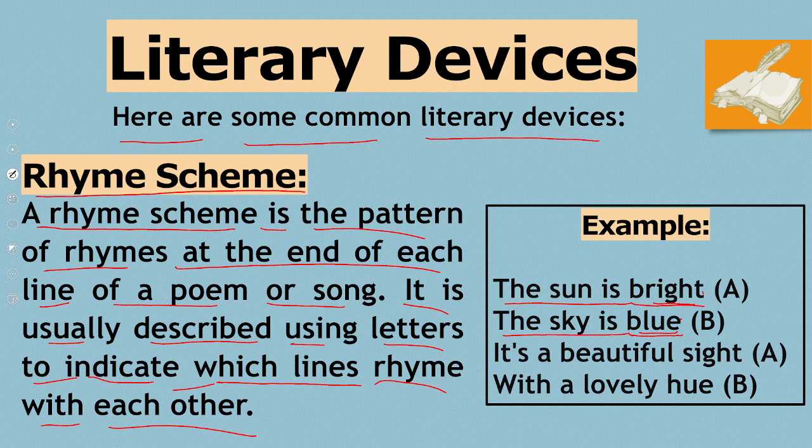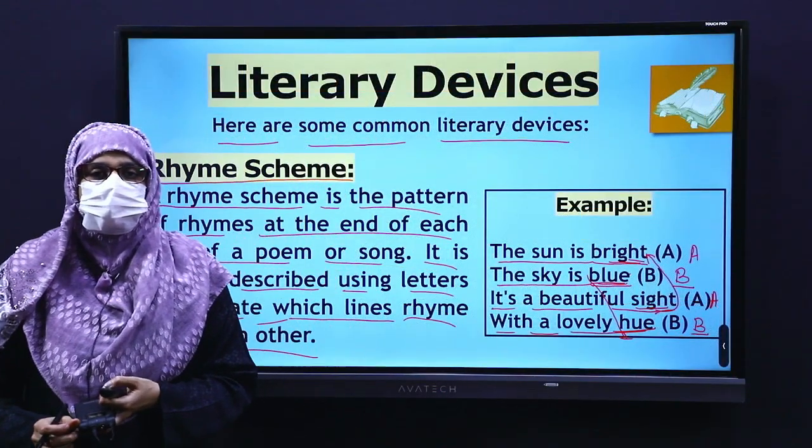Both these sounds do not align with each other. So, we use different letters to indicate them. It's a beautiful sight. Here you can see bright and sight. Both these words rhyme. So, we use the same letter to indicate the sound. With a lovely hue. Here, blue and hue. Both these words rhyme. So, we use the same letter B that we used to indicate the sound blue. Blue, hue.